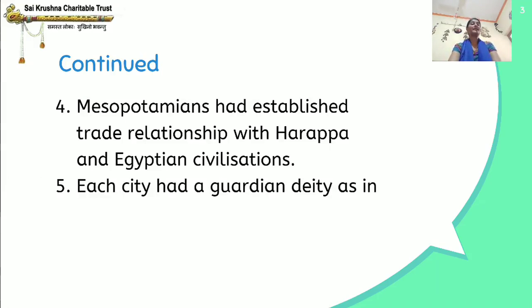And each city had a guardian deity as in Egypt. Deity means God, which guards that particular place. So deity means God or a spirit which guards that particular place.